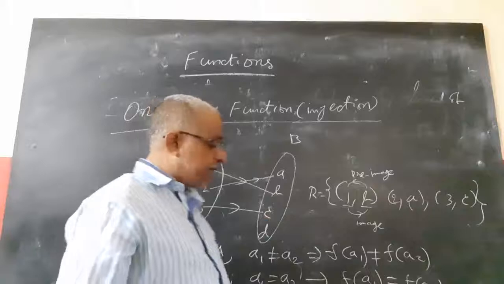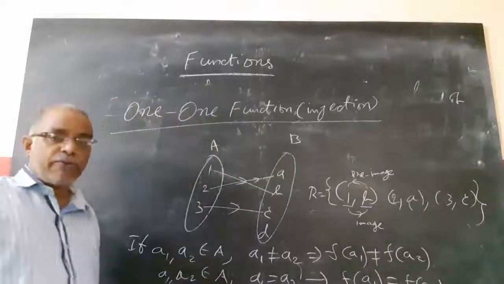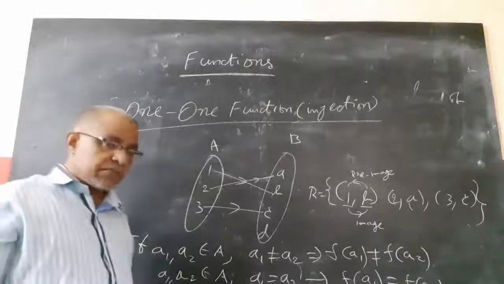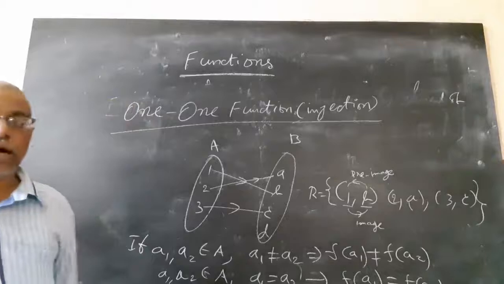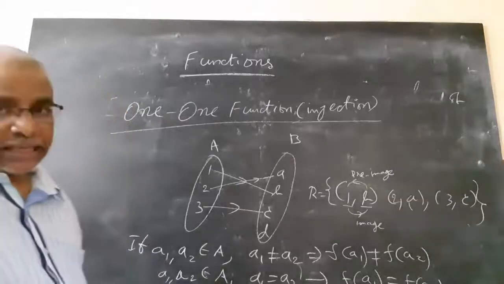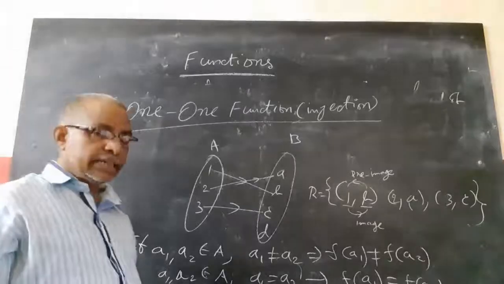If I take the same elements, a1 equal to a2, then f(a1) must be equal to f(a2). Then such a type of function is called a one-one function or injection.